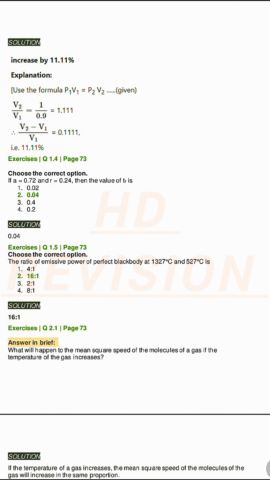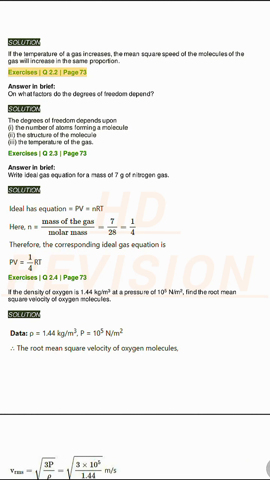Exercises Q2.1, page 73. Answer in brief. What will happen to the mean square speed of the molecules of a gas if the temperature of the gas increases? Solution. If the temperature of a gas increases, the mean square speed of the molecules of the gas will increase in the same proportion.